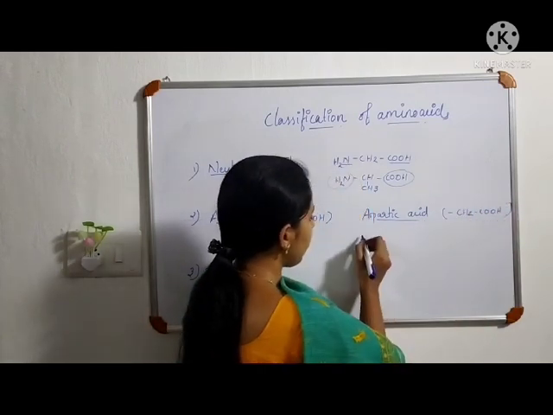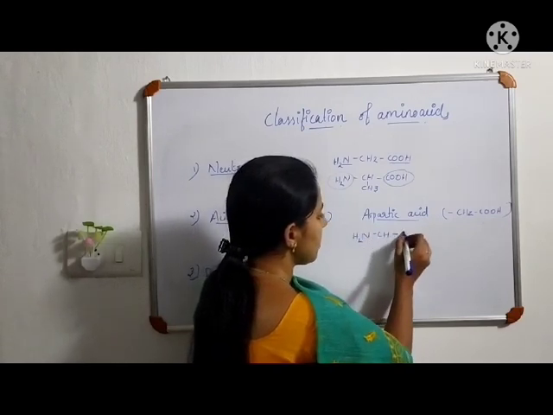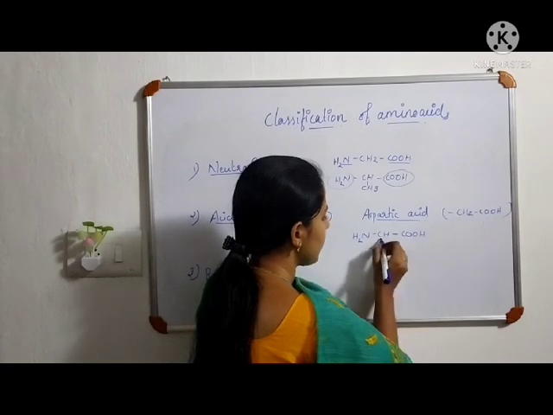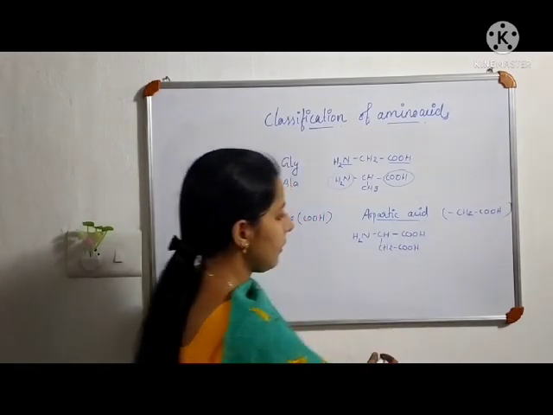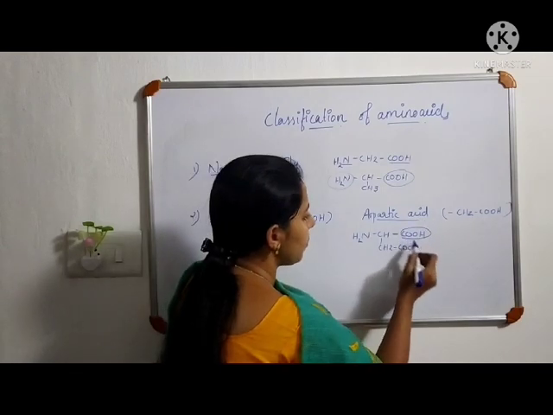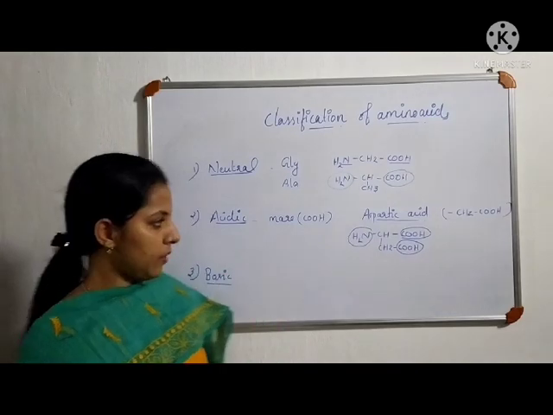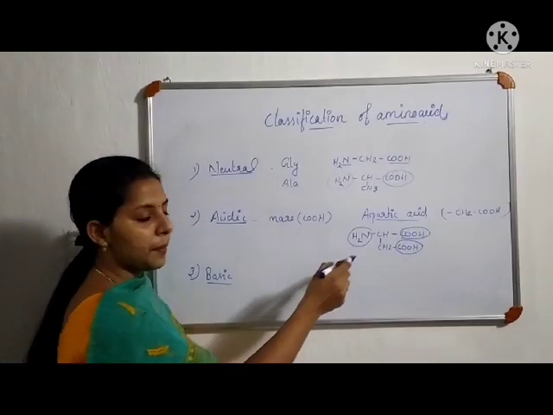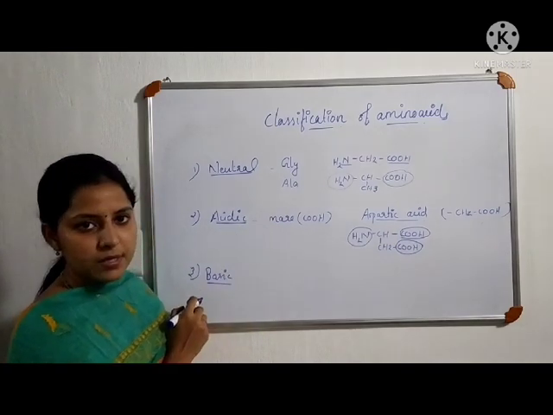So its structure will be NH2-CH-COOH with the side chain CH2COOH. Here we can see that there are two carboxylic acid groups and only one amine group. Therefore, it contains more carboxylic acid groups, so it comes under the category of acidic amino acid.